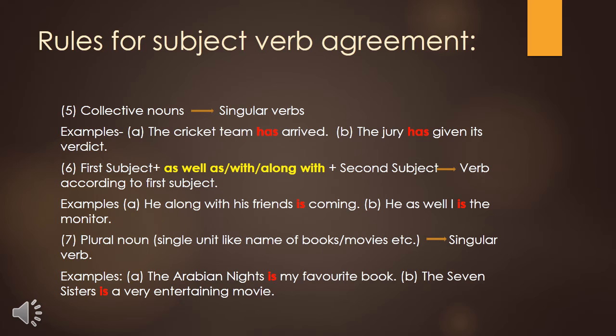Example can be: Arabian Nights is my favorite book. Arabian Nights seems like a plural, but Arabian Nights is a book, and that's why we have to use a singular helping verb here. That's why I have used "is": Arabian Nights is my favorite book.